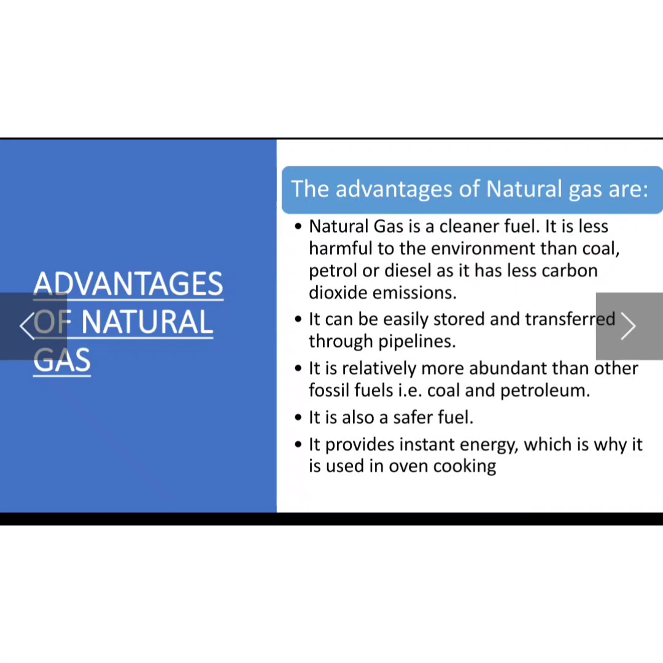Next, it is a safer fuel, we know that, and lastly it provides instant energy, which is why it is used for cooking in the oven. So it provides energy on the spot. Instant means on the spot energy, and that is the reason we use it in oven cooking. So for oven cooking we use natural gas.